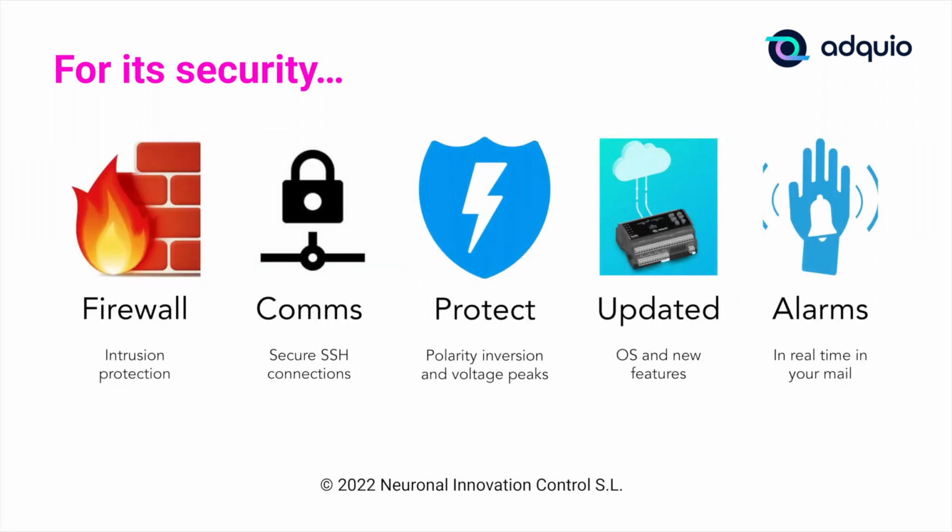As for security, the devices that have more than one Ethernet port, which are Adquio Pro and Adquio Lite, have a firewall. This prevents any internet attack from entering the internal network. This firewall limits all access from the internet to the interior of the devices. All communications are made through secure tunnels or protocols. All devices at the electronic level have protection against overvoltages and protection against inversion of polarity in the supply.